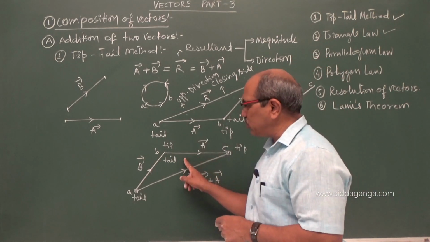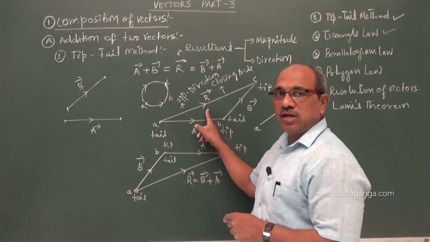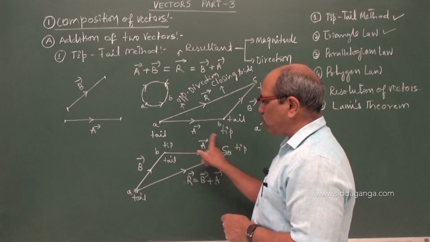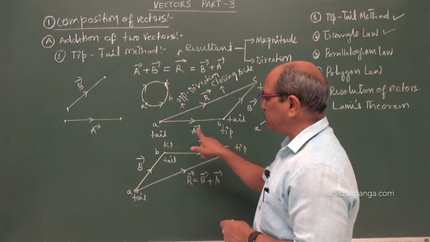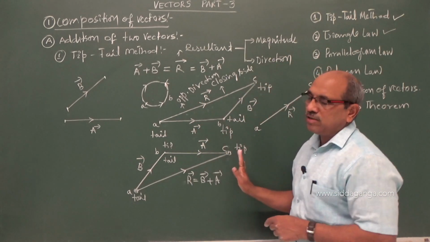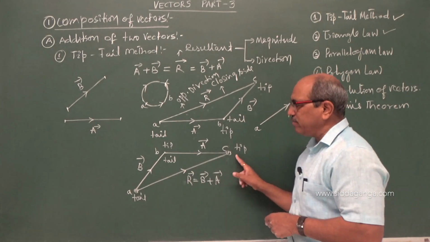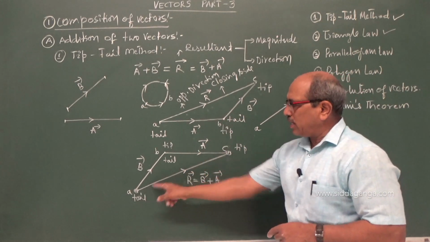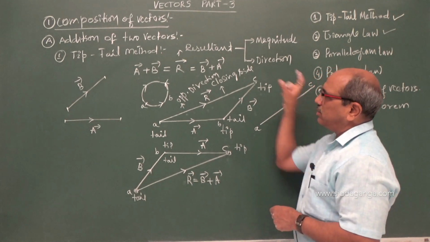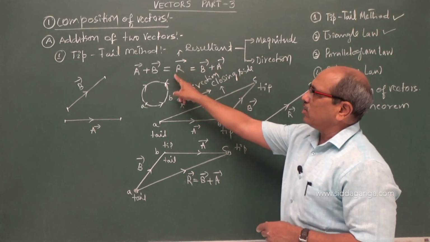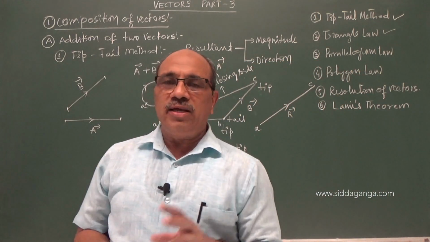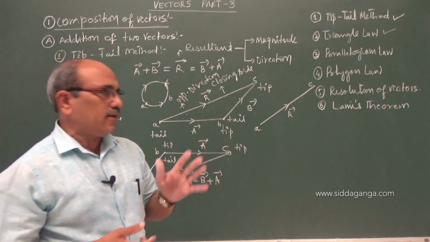This third side gives you both magnitude and direction of the vector sum of the two vectors A plus B. So here it is clockwise, the resultant appears to be anti-clockwise, but geometrically both are the same. The direction is not affected, both are in the same direction, magnitude also the same, and this gives you the resultant A plus B or B plus A. Also I showed here that vector addition obeys the commutative law. A plus B is equal to B plus A.